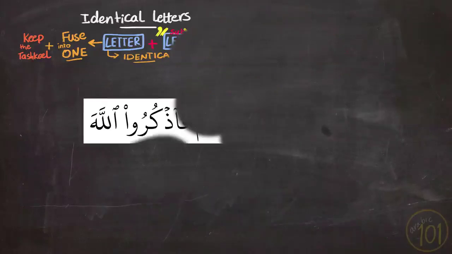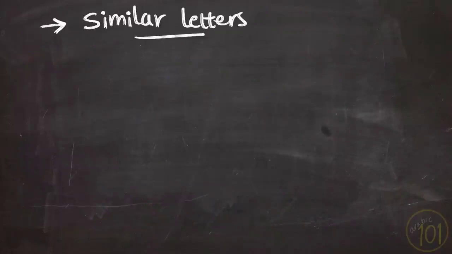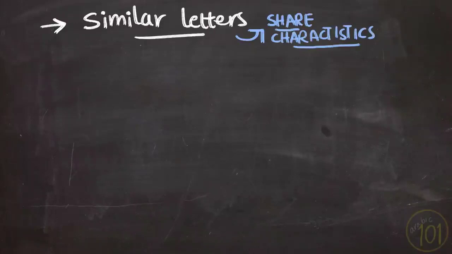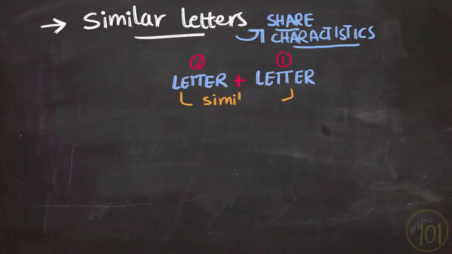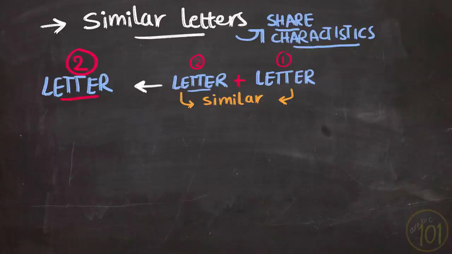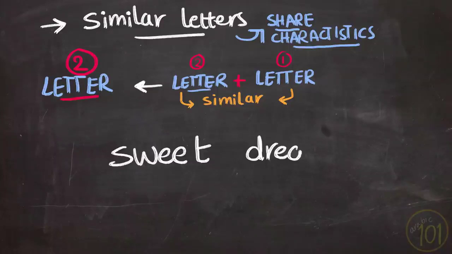But letters don't have to be 100% identical to be fused in Arabic. If they share a lot of characteristics, they will still be fused together as long as the first of which has sukoon. And what happens is that the second of the two letters prevails over the first, like the example we mentioned in English in the beginning.